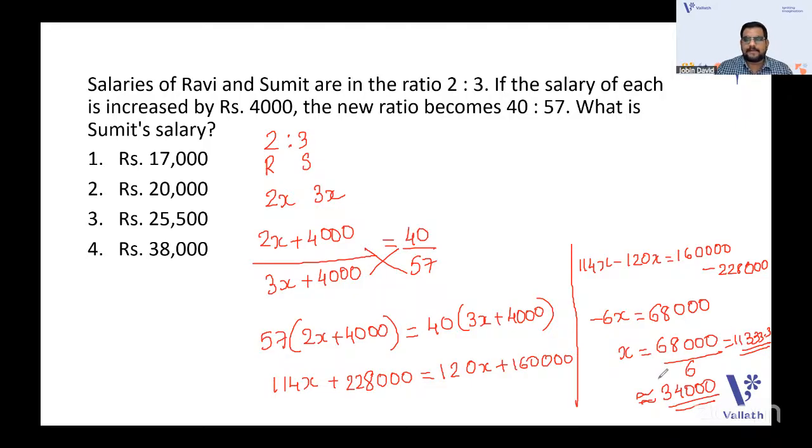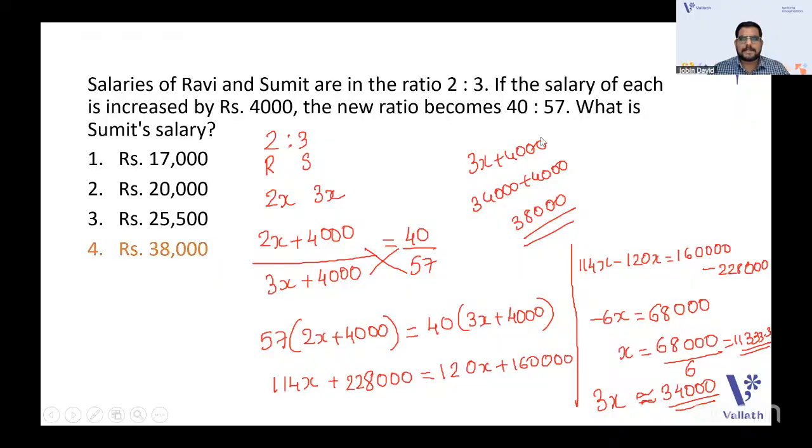So x is about 11,000. We need Sumit's salary, that is 3x, which is near 34,000. Since 3x plus 4,000 is needed, 34,000 plus 4,000 is near 38,000. It's an approximate value: 3x is approximately 34,000, that is 33,999.99 and can be taken as 34,000. So the answer will be 38,000.